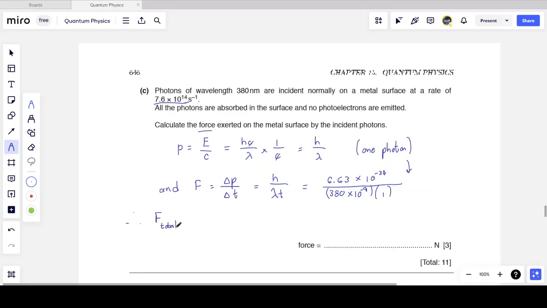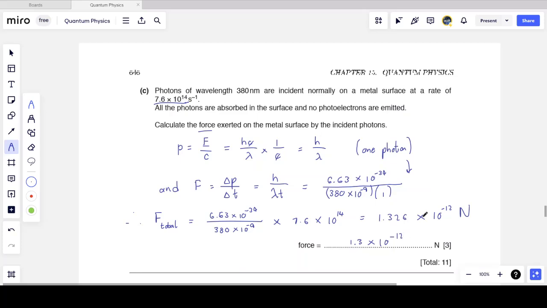So I take this force, 6.63 times 10 to the minus 34 divided by 380 times 10 to the minus 9, and I multiply it by the number of photons that are striking the metal, 7.6 times 10 to the power 14 of them every second. And what I get is 1.326 times 10 to the minus 12 newtons, or to two significant figures, 1.3 times 10 to the minus 12 newtons.